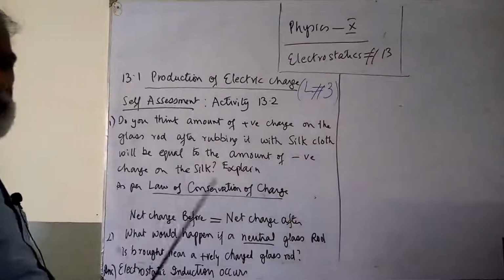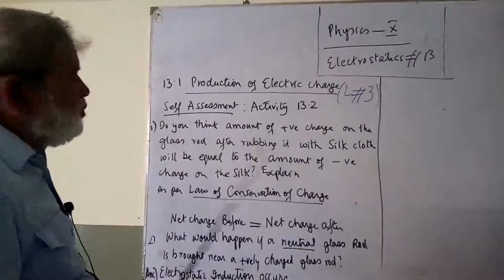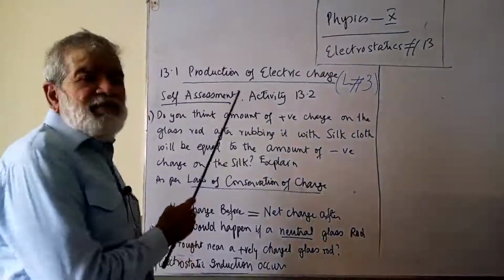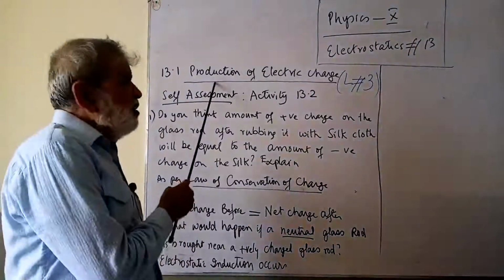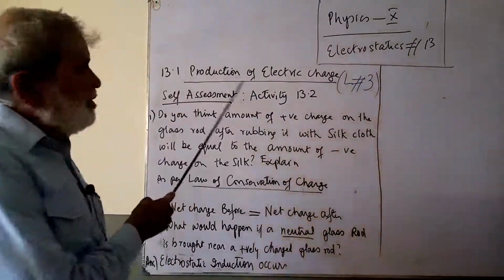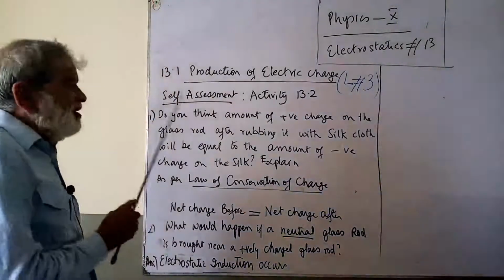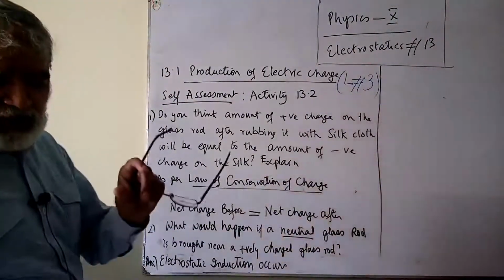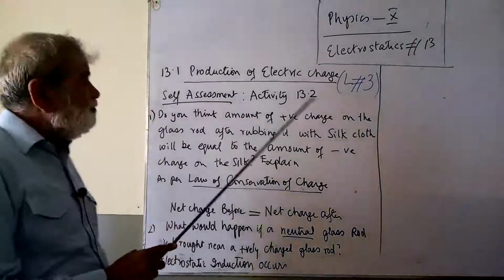Bismillahirrahmanirrahim. Well, students, after covering activity 13.2, let us go on to a little assessment of it. The same topic, 13.1, production of electric charge, is the third lecture of the series. There are small self-assessment questions underneath this activity 13.2.